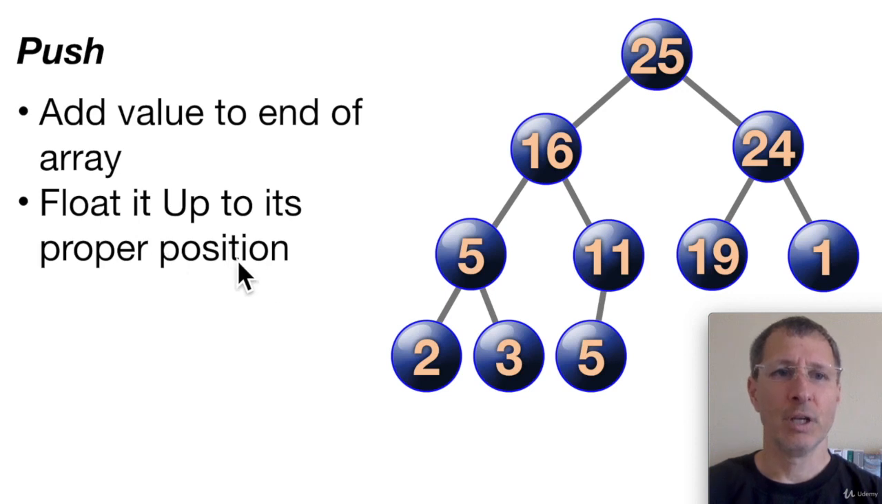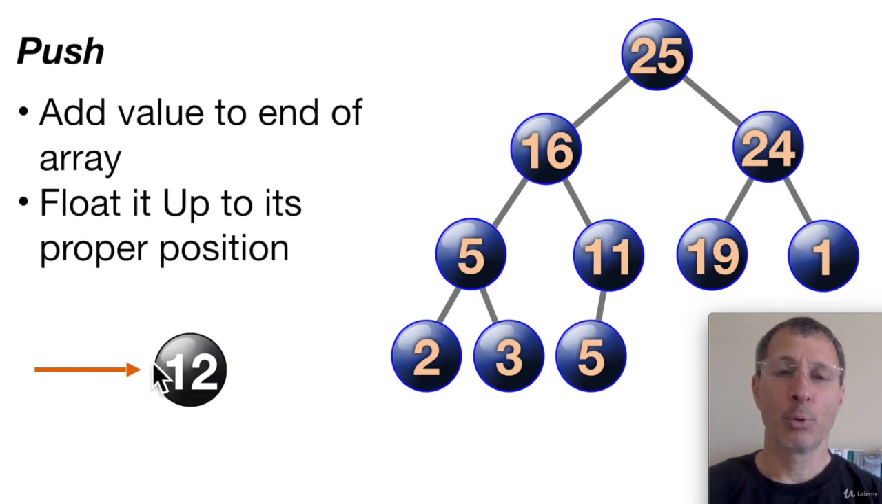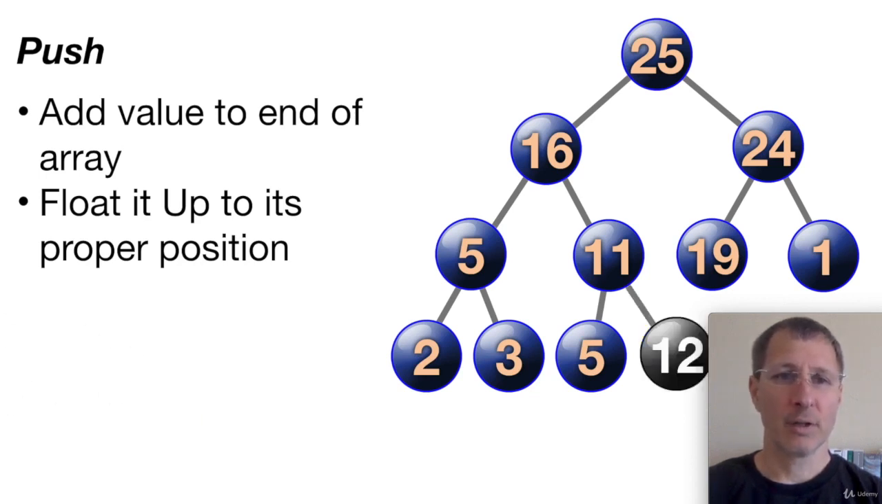So push, we can add a value to the end of the array, and then we float it up to its proper position. So let's look at an example. We want to push a 12 onto this heap. What we're going to do is put it at the very last spot in the array, which is here, right? And we have a spot for it. So in other words, it's going to be 11's right child. It's the last index in the array. And then we need to float it up to its proper position.